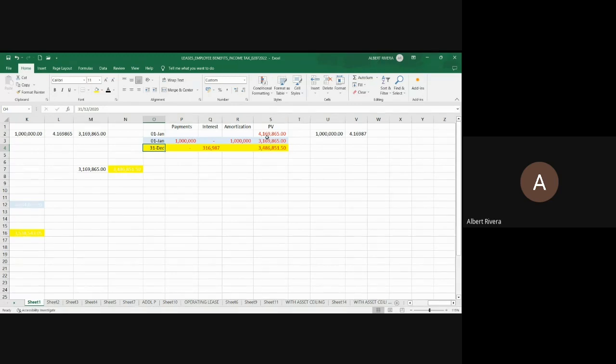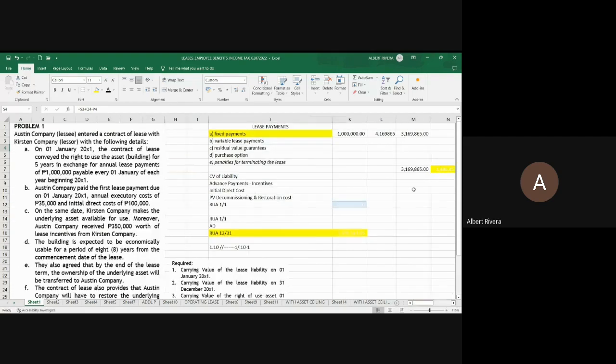Ibig sabihin, ano lang ang kakarga? Interest lang. Anong interest mo? Di ba 10%? That is 3.17 times 10%. Ito yon, 316. So ito lang yung dadagdag dito sa carrying value mo. So 3.17 plus the interest. So that is now 3,486,851.50.